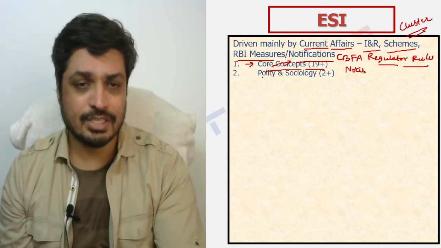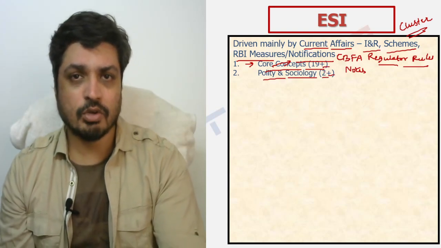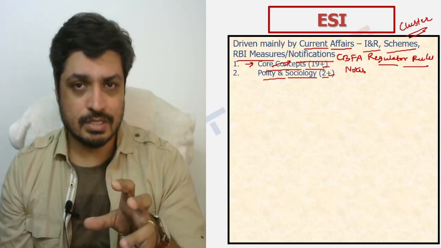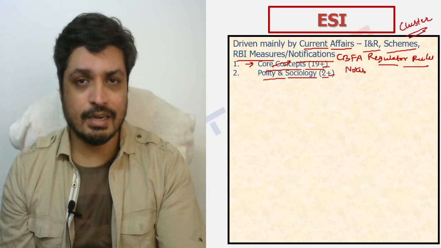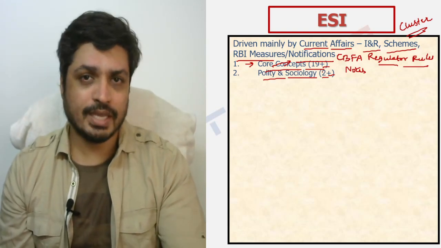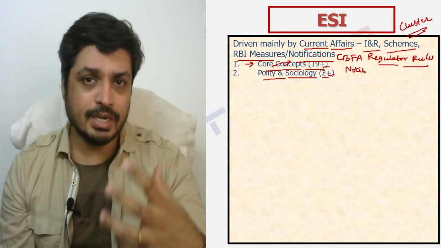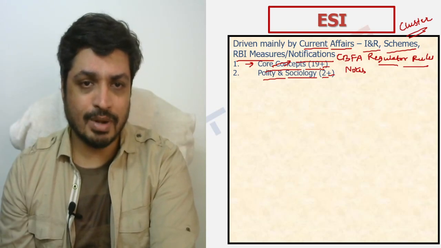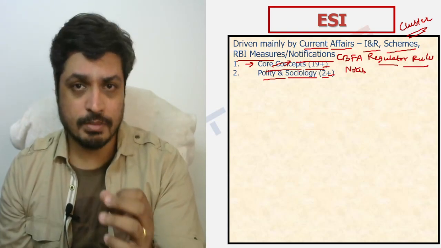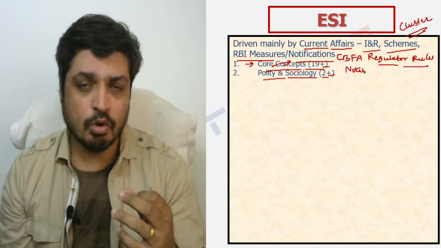There are 19 plus lectures on this. Then there is one particular segment wherein I say polity and sociology. Now, why do I write 19 plus, 2 plus? Because there'll be some current elements that might come into the picture, and you might find that some additional videos get added in the next 15 days or so. These videos are more from a conceptual understanding standpoint, and they will help you build a stronger base as far as ESI is concerned, right? That is where I've written plus over here. So again, core concepts, 19 plus videos are there. Not expecting you to watch all of them, but you're expected to definitely watch some of them.